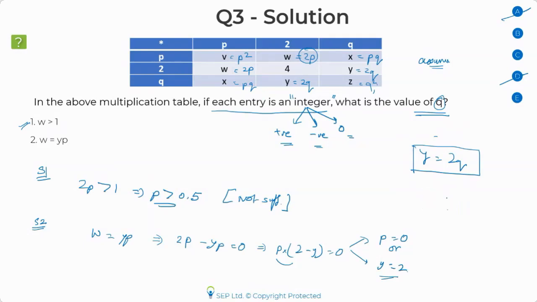Now, can anyone tell me, if I have something like this, A times B is equal to 0, what inference can I draw from this? When I say A times B is equal to 0, what is the meaning of this?